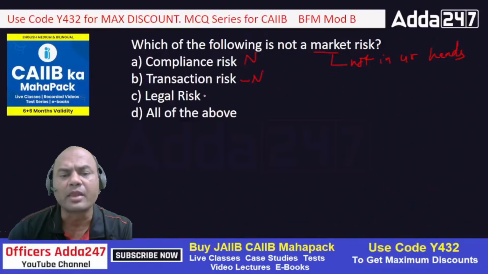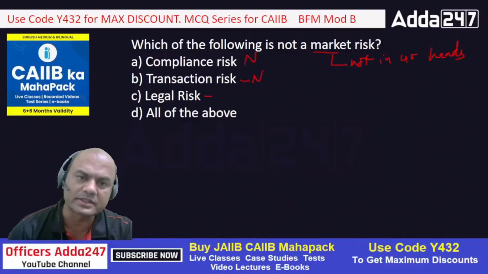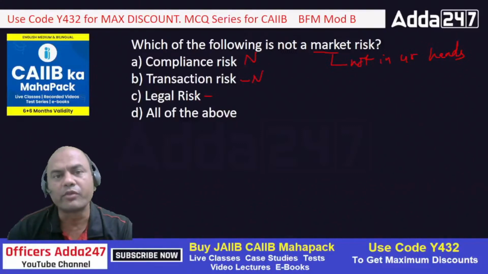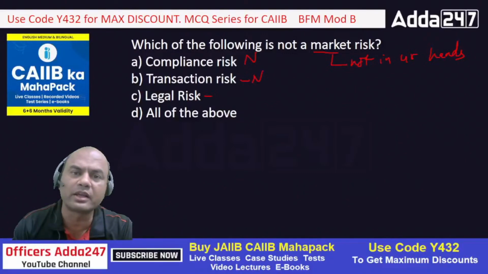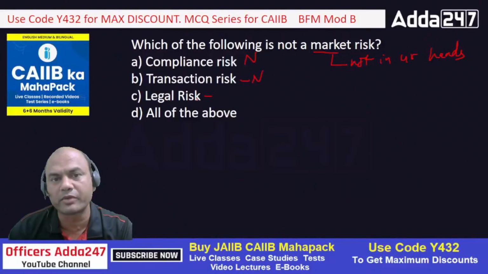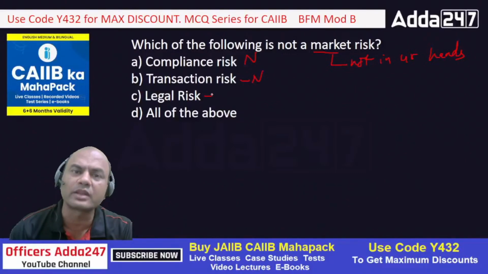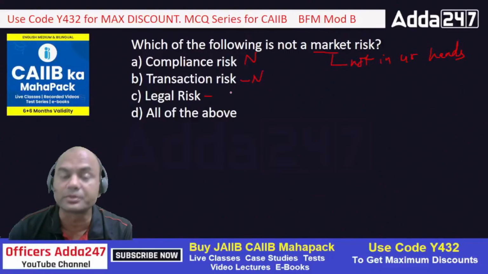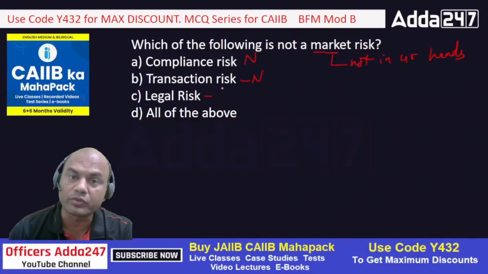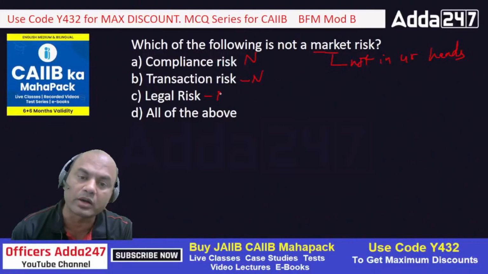Legal risk, again, is a part of operations. All these three are operational risks. Why? Because legal risk means documentation risk, and documentation, again, is in my hands only. When I, as a bank, do an agreement with somebody, I must see what the legal provisions are in that country. Suppose it's a foreign country, then what are the legal provisions in that foreign country? So I need to follow that. That's why it's again a part of operations risk and not a part of market risk.